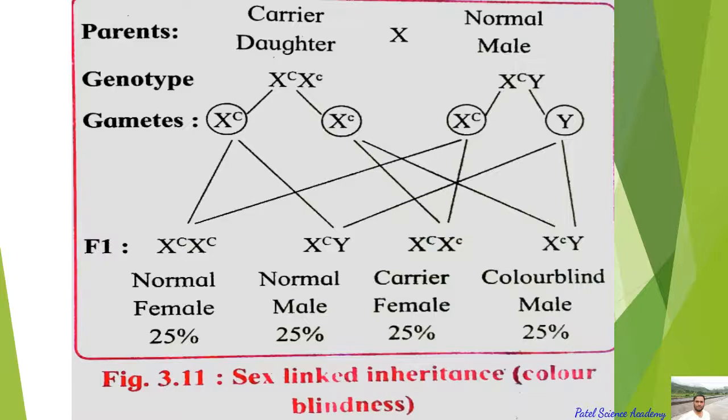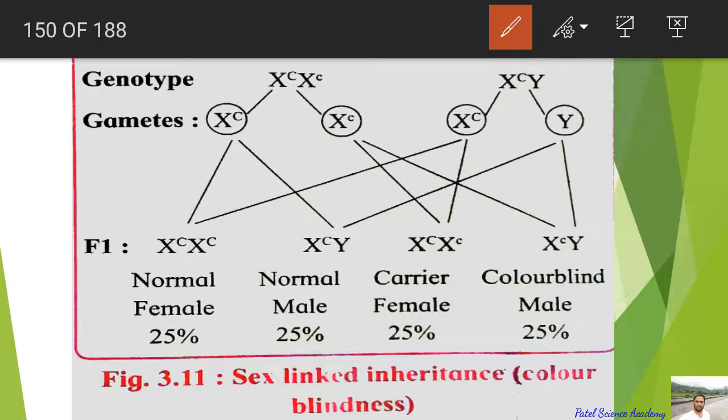So dear students, remember that this carrier daughter was produced from the father's body. So now from this carrier daughter, this disease can go into either a son or a daughter. Let's see. The female is not normal here, but the male is normal. So the male is indicated by capital X, capital C, Y, and their gametes will be capital X, C, and capital Y.